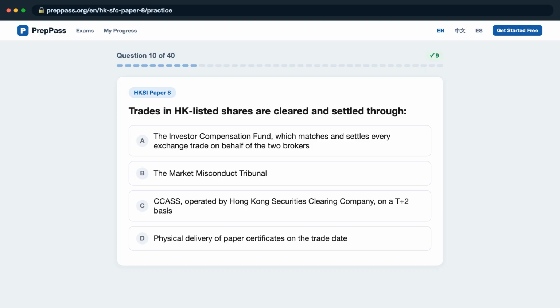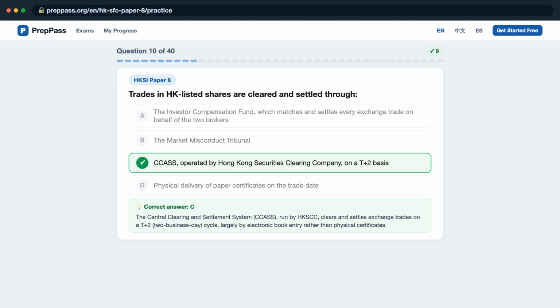Question 10. Trades in HK-listed shares are cleared and settled through: A, the Investor Compensation Fund, which matches and settles every exchange trade on behalf of the two brokers? B, the Market Misconduct Tribunal? C, CCASS, operated by Hong Kong Securities Clearing Company, on a T+2 basis? D, physical delivery of paper certificates on the trade date? The correct answer is C.